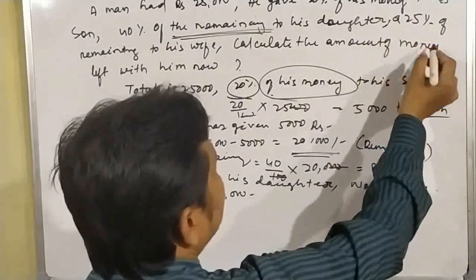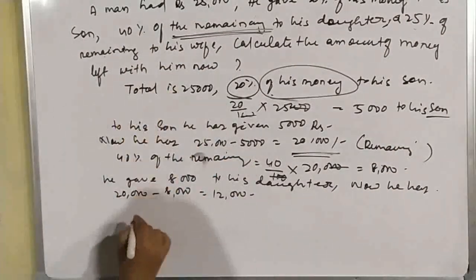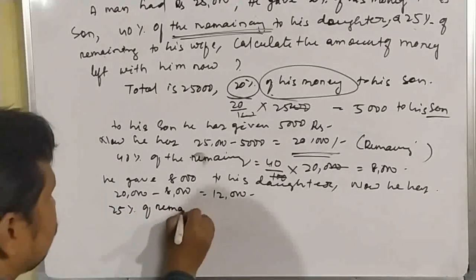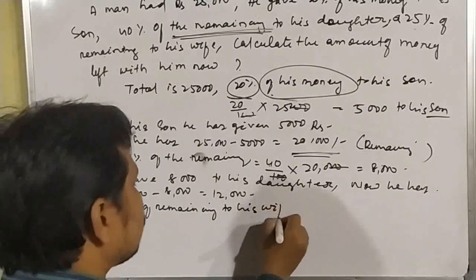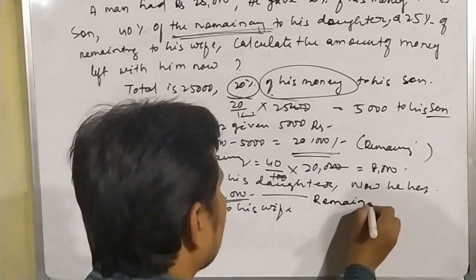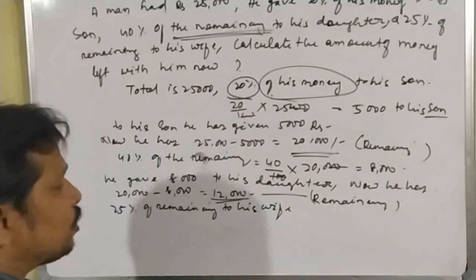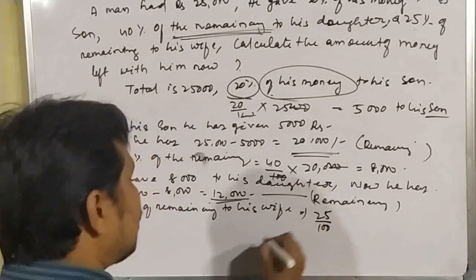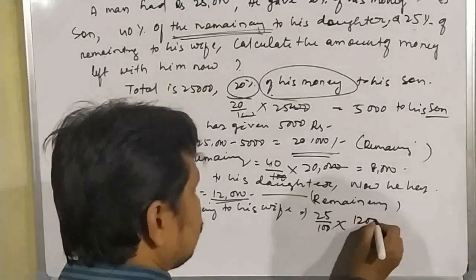Up to here is completed. Now again 25% of the remaining to his wife. Here the remaining is 12,000. So 25% means 25 by 100, of means multiplication, and the remaining part means 12,000.